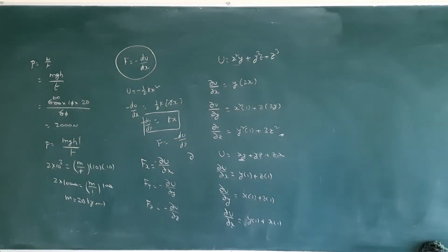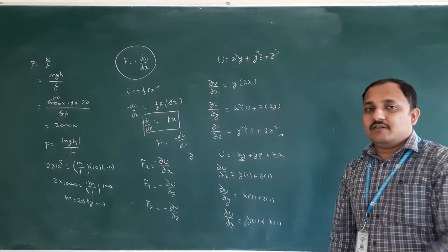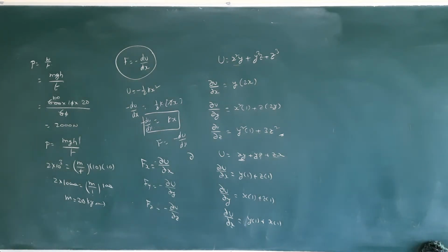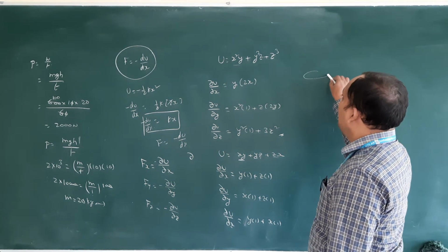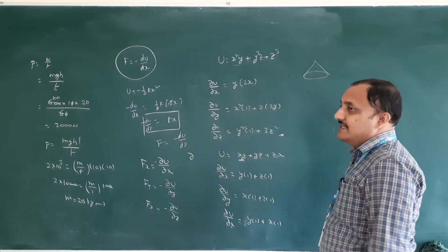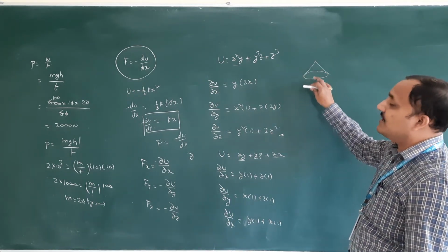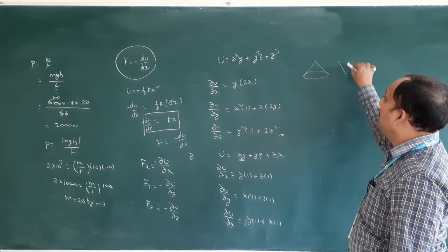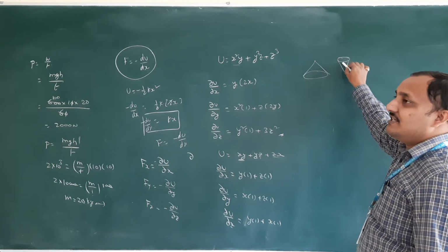Next, energy diagram and types of equilibrium. This energy diagram we already discussed in class. Equilibrium means three types of equilibriums you will be getting: stable equilibrium, unstable equilibrium, and neutral equilibrium. Neutral means in whichever shape you are, all will be in the same equilibrium. Unstable means if you touch that one, it is going to change its position. So they give a very simple example. This is stable equilibrium. However you try to change its position, it will return to the same one. This is unstable. If you touch, it will change its position.